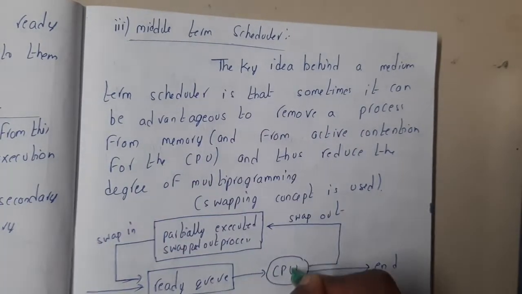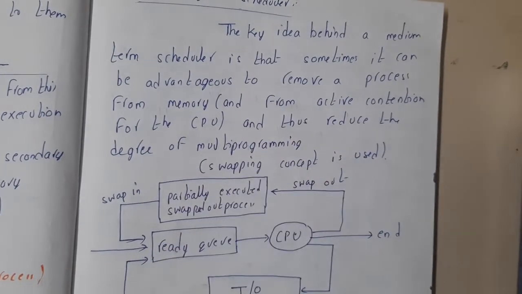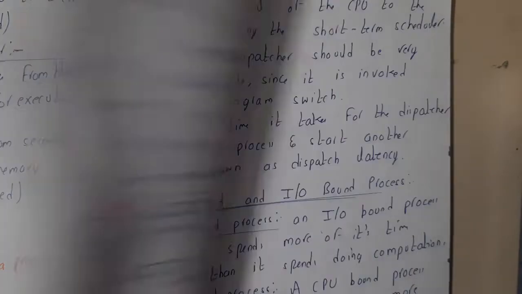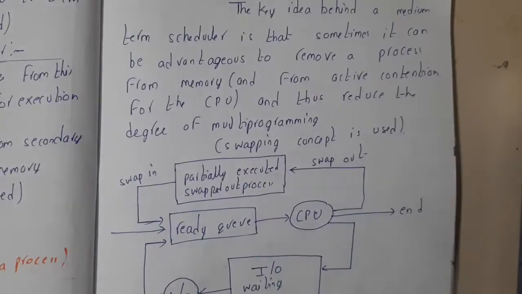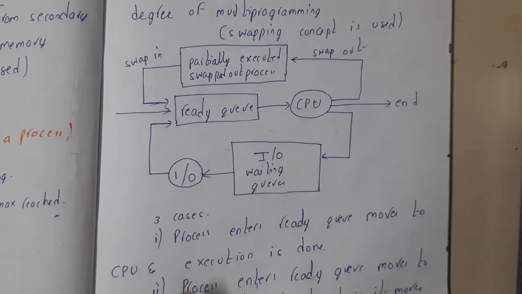So we are going to remove it from the CPU or memory, and thus reduce the degree of multiprogramming. The swapping concept is used here. So now you are getting some basic idea with respect to this. There are a total of 3 different cases here, guys.